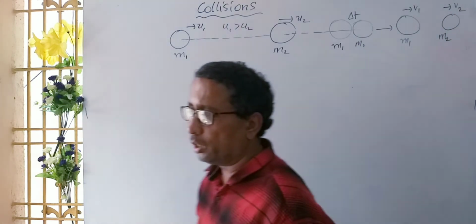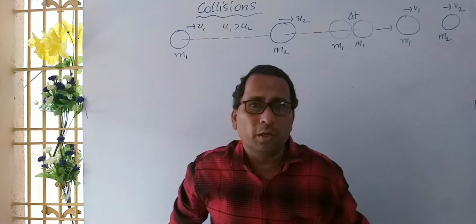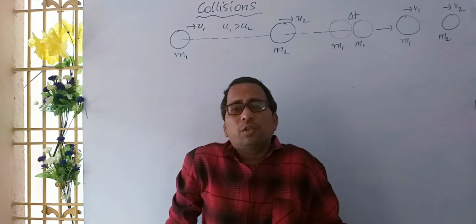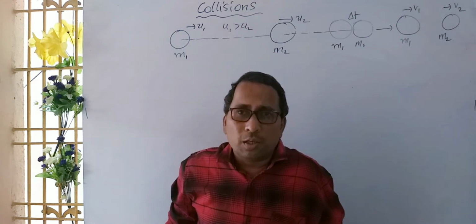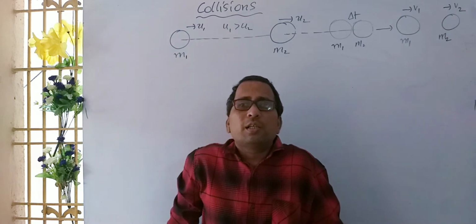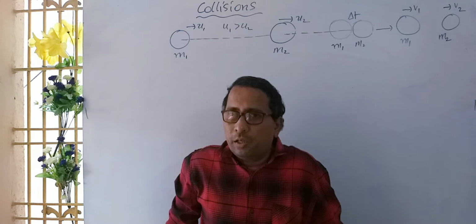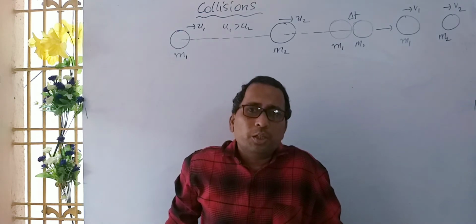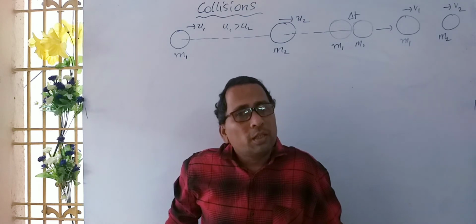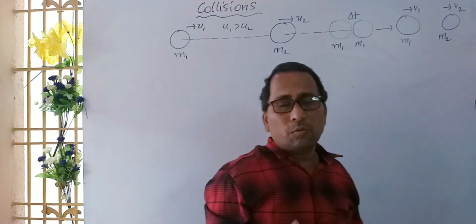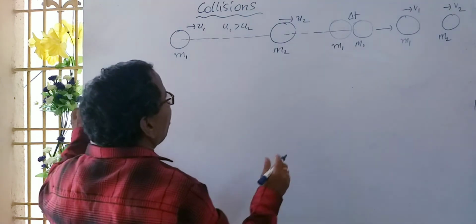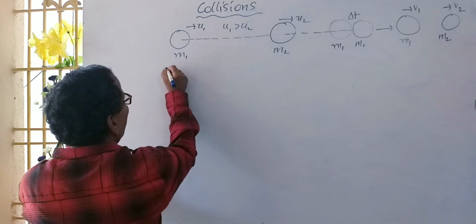So here consider two spherical bodies of masses m1 and m2 moving with velocities u1 and u2. After some time they collide. Why do they collide? Because u1 is greater than u2, otherwise there is no chance. After the collision, they move with velocities v1 and v2 in the same direction. We have already considered head-on collision. In this situation, we apply the conservation of linear momentum.